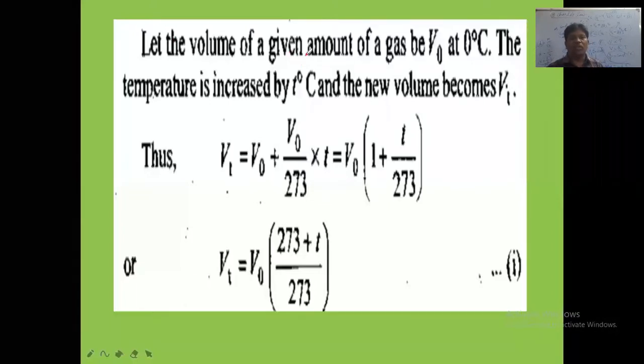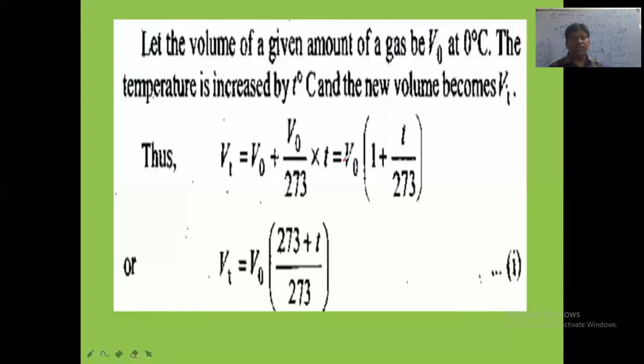So let the volume of a given amount of gas be V naught at 0 degrees Celsius. The temperature is increased by t degrees Celsius. And the new volume Vt will be equal to what now? V naught, that is the initial volume at 0 degrees Celsius, plus 1 by 273 of V naught at t degrees Celsius.